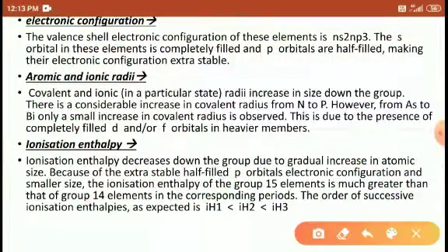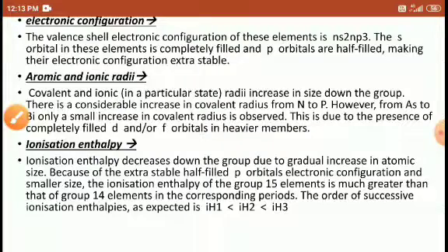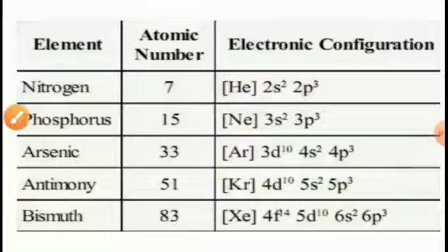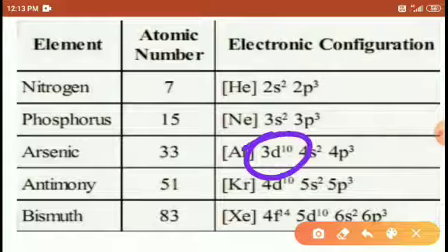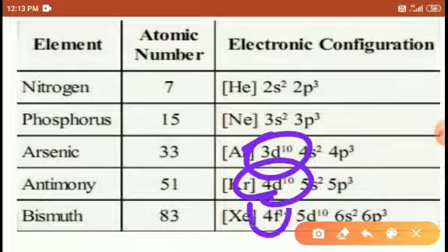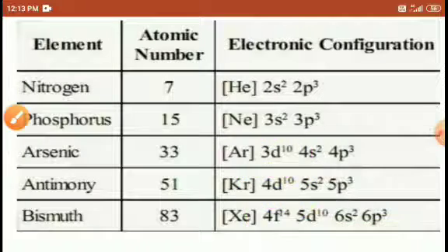So that's why, here, due to occupation of the d and f orbitals, there is a small increase in the atomic radius. Look at here. Arsenic contains 3d10 electrons, here 4d10, and here 4f and 4d both. So that's why there is a small increase in the atomic radius here, right?